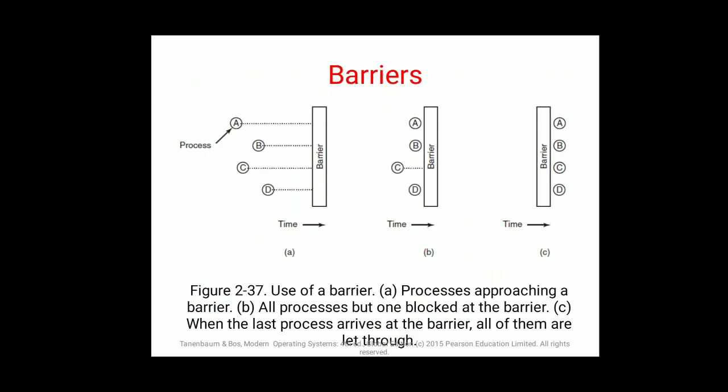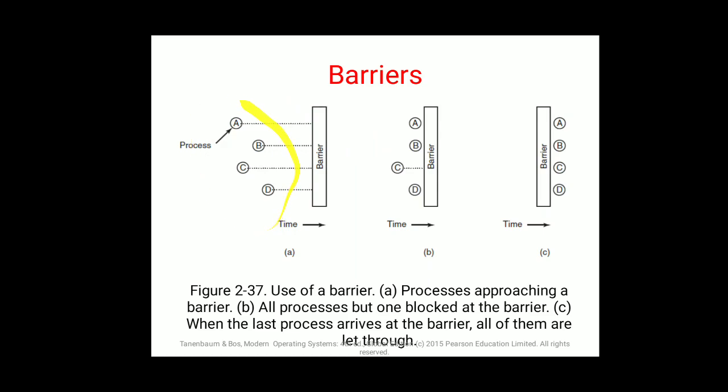Now, here you can see three different stages of a barrier. A barrier is one thing which stops you from completing that particular task. A process approaching a barrier means it will be stopped before processing. That is the reason it is called a barrier.